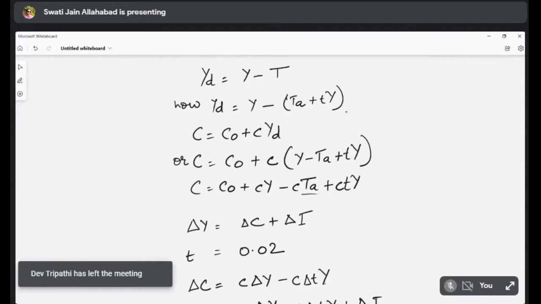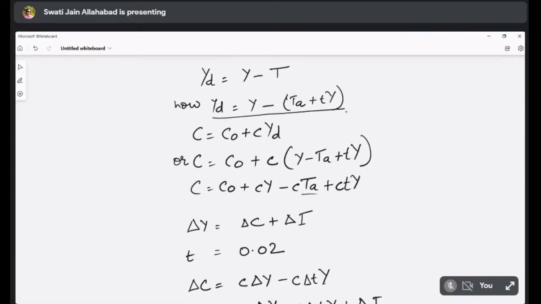We'll start from here. YD is equal to Y minus (TA plus TY) within the bracket. Now if we solve this, this should be Y minus TA, minus plus, that is minus. Okay. So it should be minus TY here. Is it correct? Okay, ma'am.